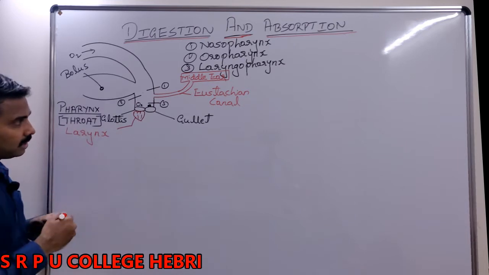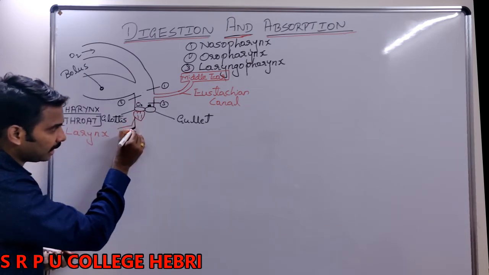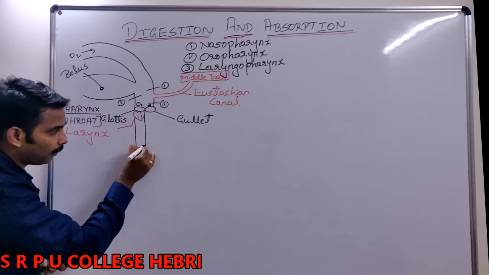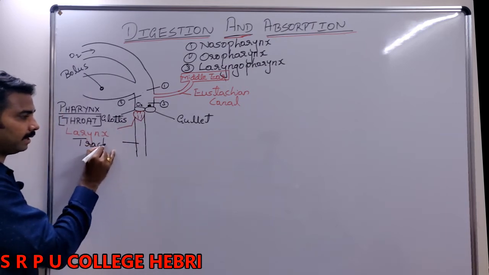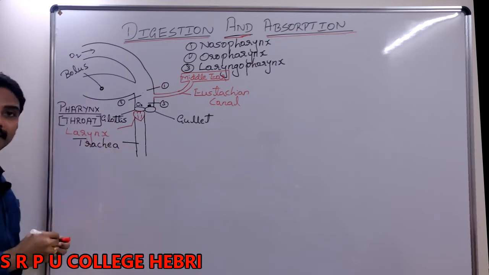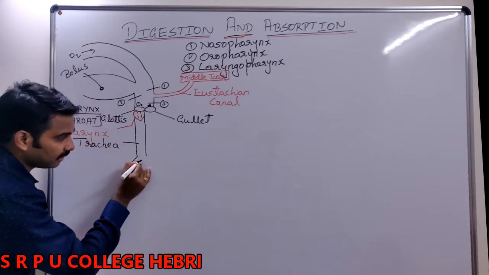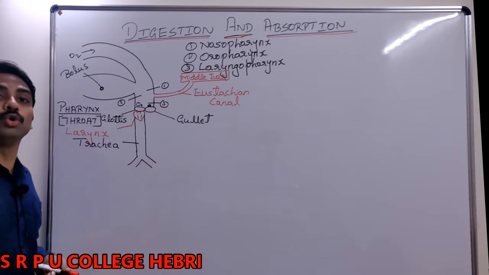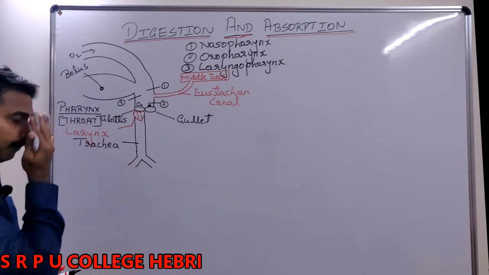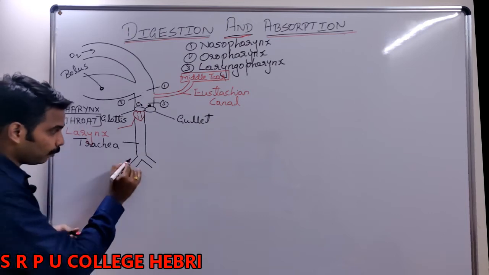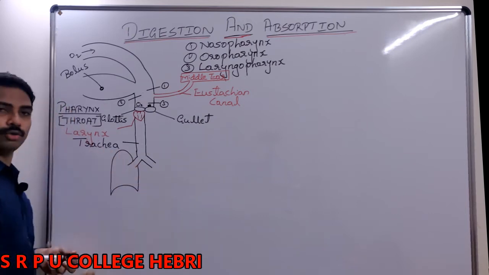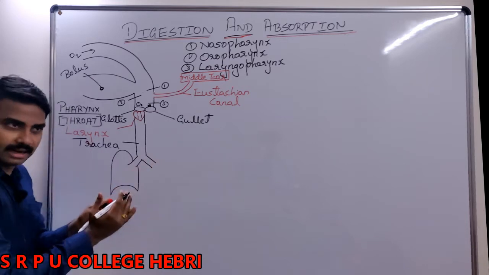Now what happens? This larynx then continues into our windpipe. Our windpipe is called, any idea? What is that called? Trachea. This trachea later divides into two branches which are called primary bronchi, which then enter inside your lungs. Here one more lung is there.